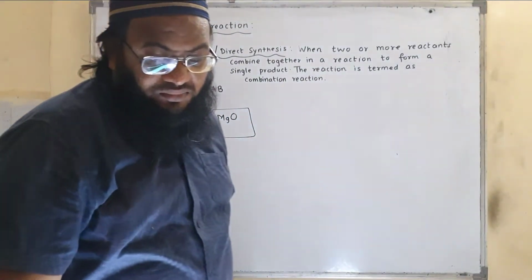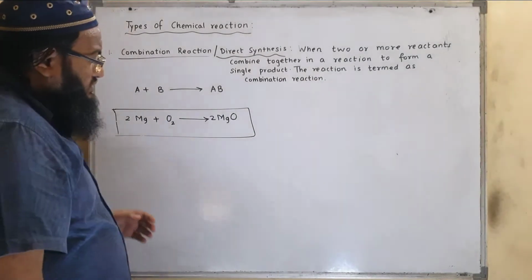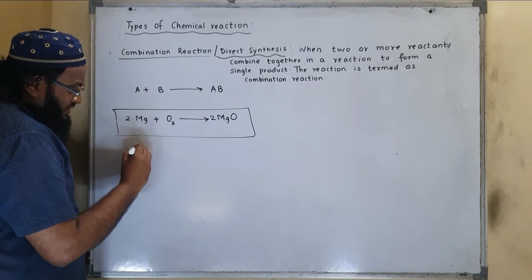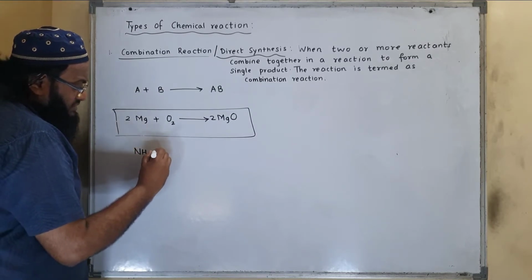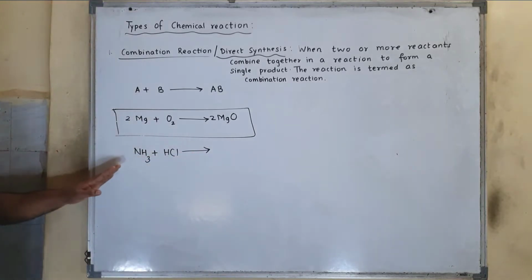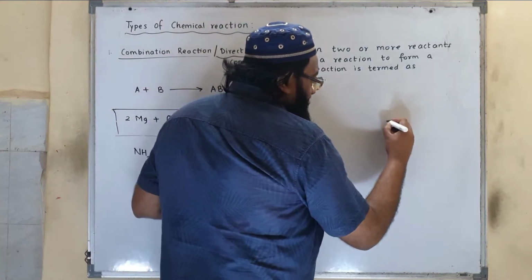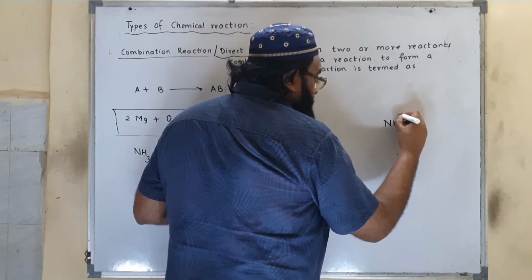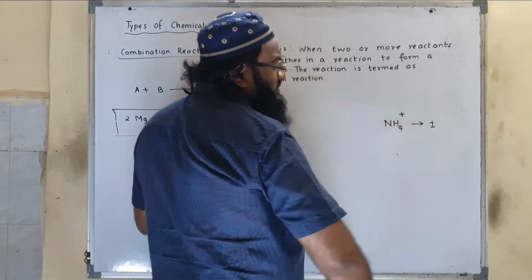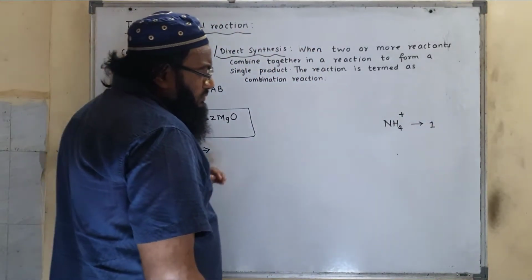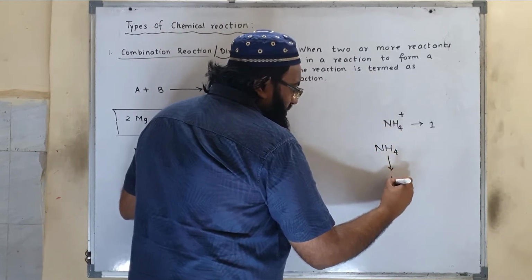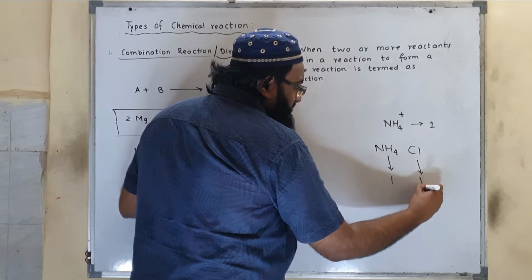Then another example, when ammonia is treated with dilute HCl. Now ammonia, its formula is NH3 plus HCl. It will be forming ammonium chloride. Now ammonium is NH4 plus positive ion and its valency is 1, since it has only one positive charge. Now what will be ammonium chloride? Ammonium is NH4, its valency is 1, chloride is Cl, valency is 1.